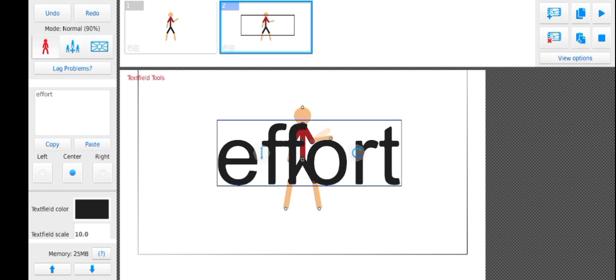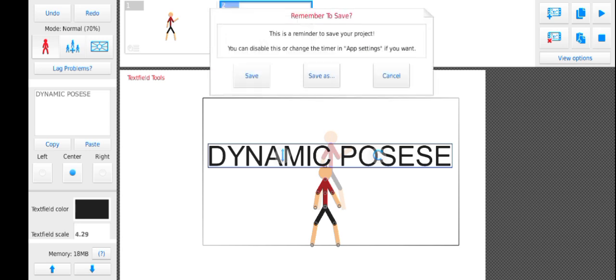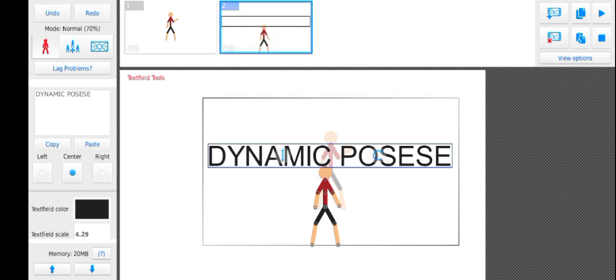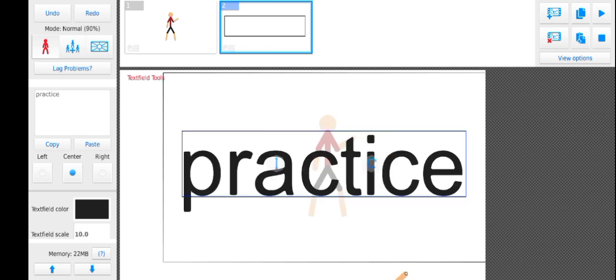Anyways, the next thing you want to know is dynamic poses. Basically poses that look good. Do you want to make your character attack and not pose? Actually, you need each frame your character is actually posing. But when you play it, it looks like they're attacking. So you need to get good poses like this. As you can see, the good pose or the dynamic pose is on the left. It looks way better than if you maintain it.